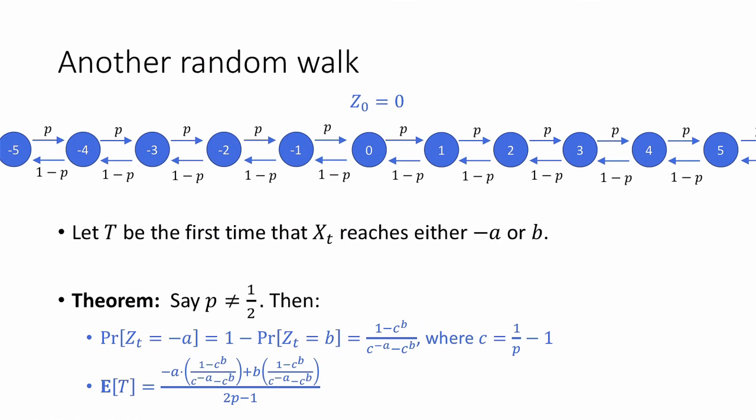Sorry, I just realized that there's a typo in this theorem. I had a z sub little t here, and these should be z sub big t's. Sorry about that. Hopefully that's clearer now.